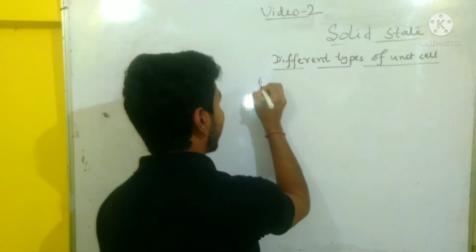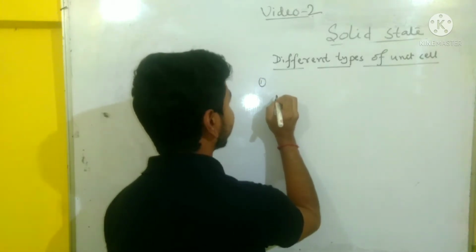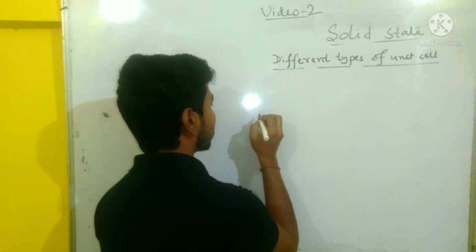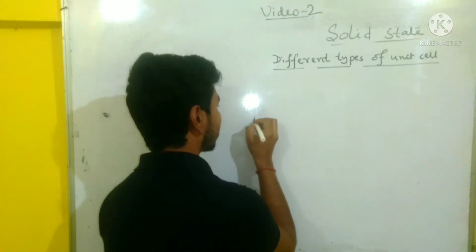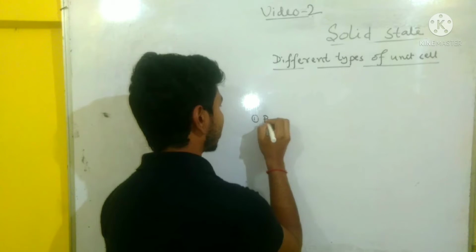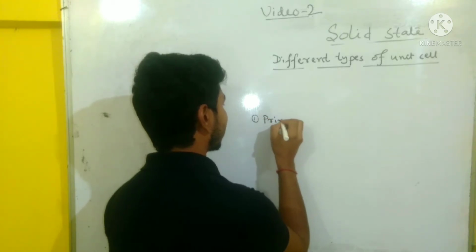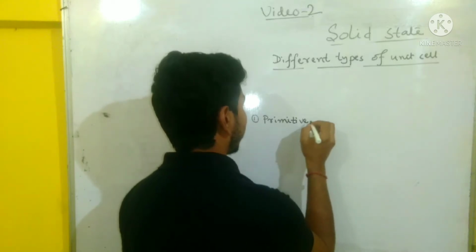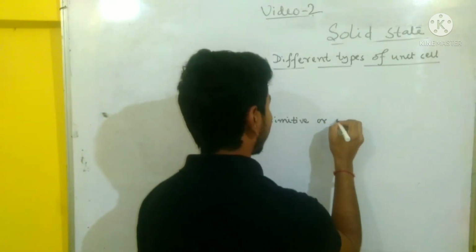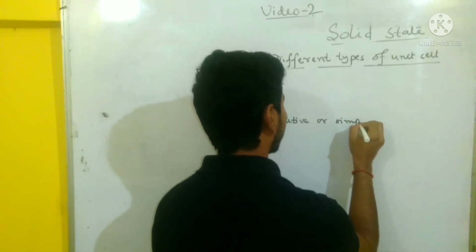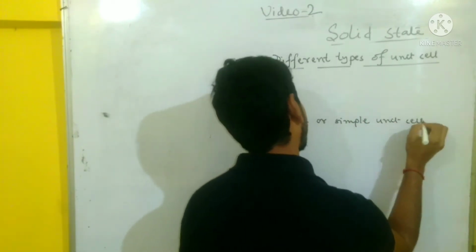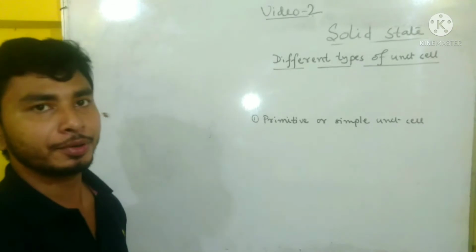Number one, primitive or simple unit cell.